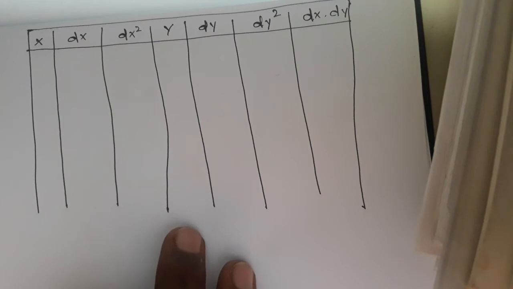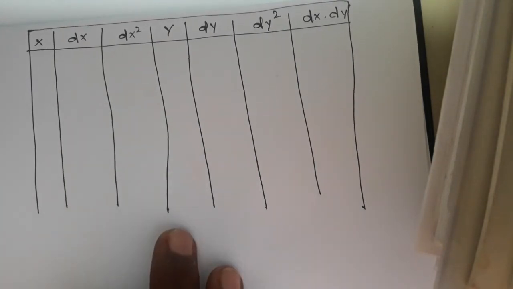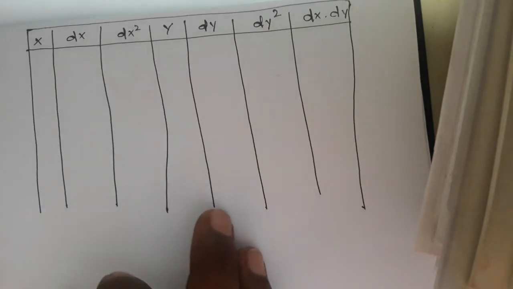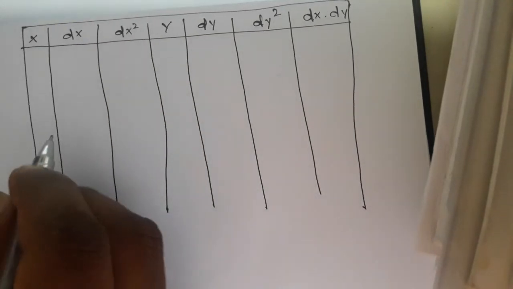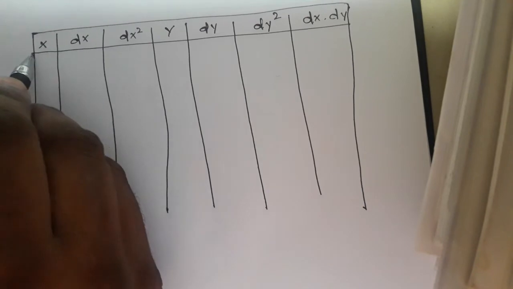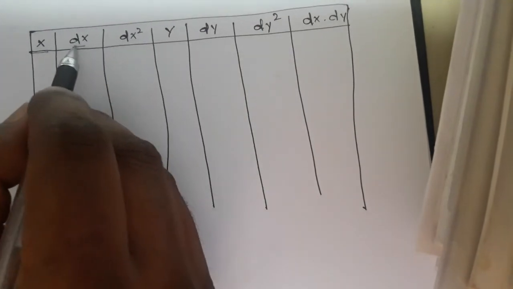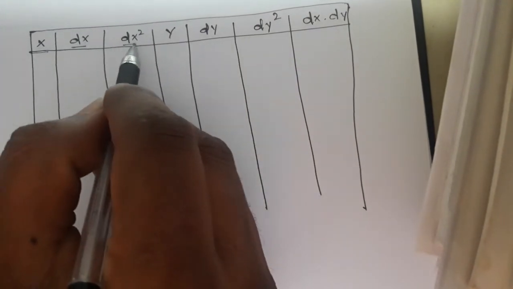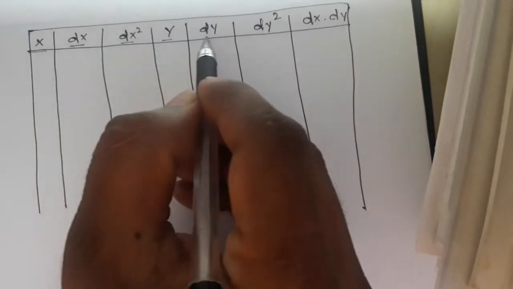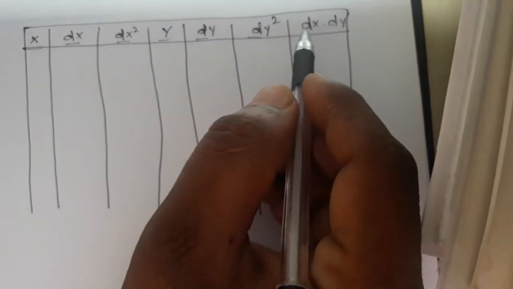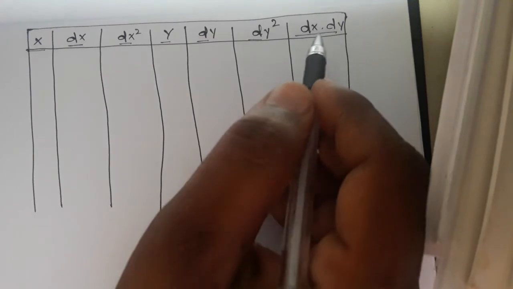So here we can check again how to solve a regression problem. Okay, so all of you check the example once again. So this is the x, and this is the dx, and it's dx square, and it's y, dy, dy square, and dx into dy.